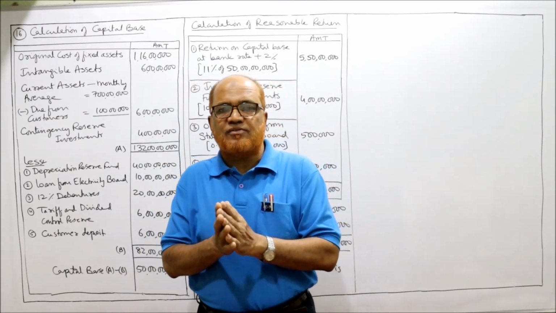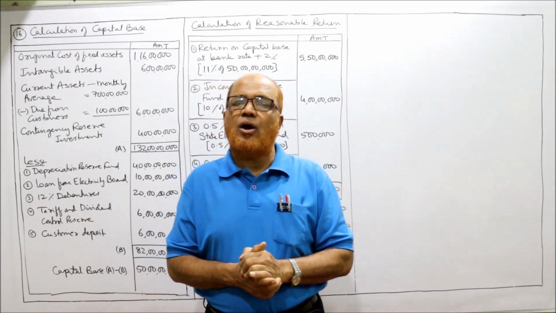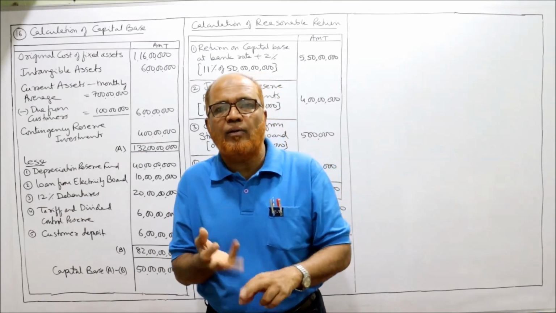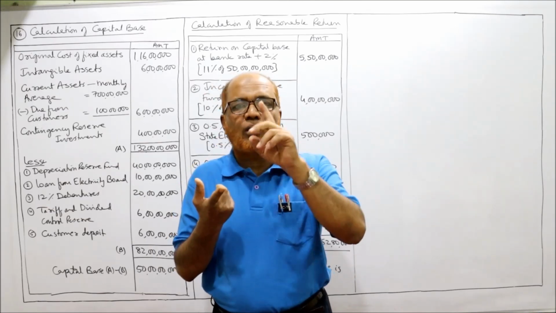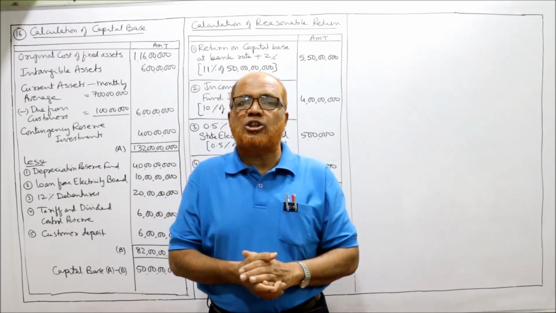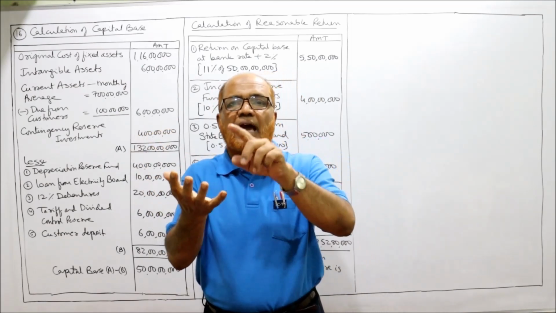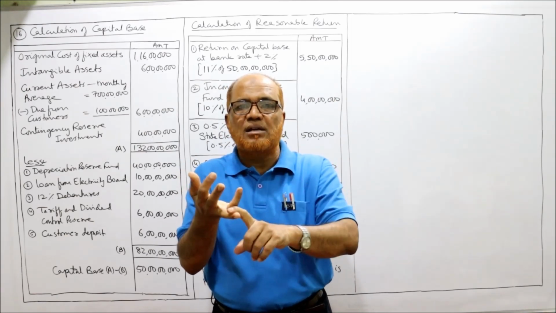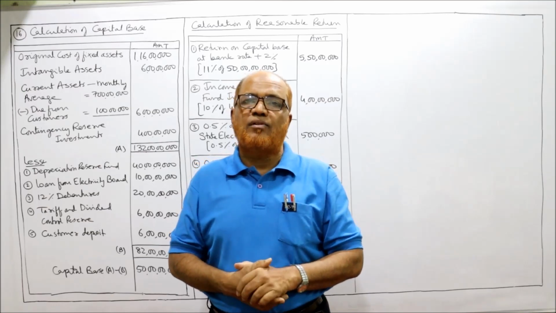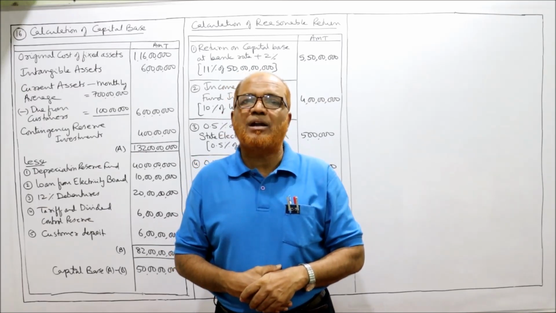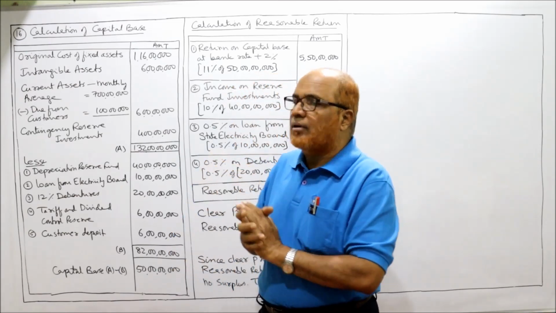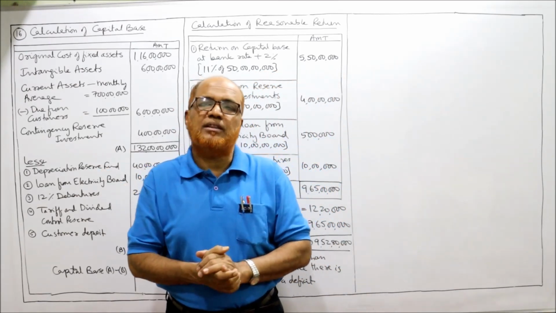In the first 8 problems, we have done financial statements: preparing the revenue account, net revenue account, receipts and expenditure on capital account, and general balance sheet. From the 9th problem to the 16th problem, we have seen calculating the capital base, calculating the reasonable returns, surplus and disposal of surplus. Still 4 more problems we will do on replacement of fixed assets in the next video. So this is the completion of problem number 16. We'll continue with the next problem in the next video.